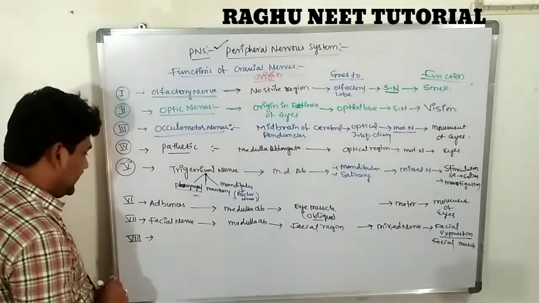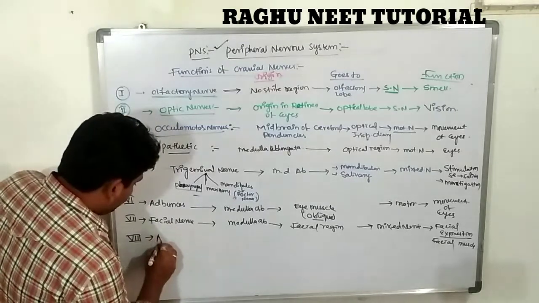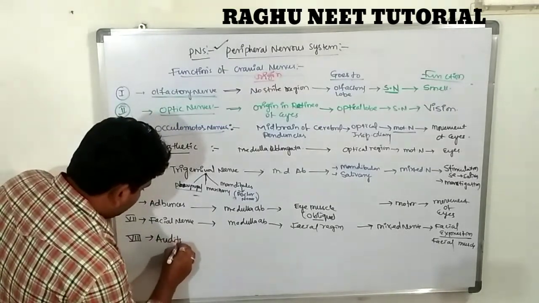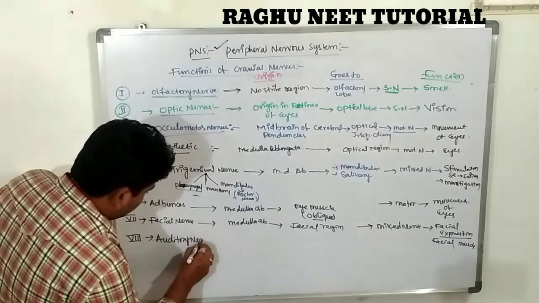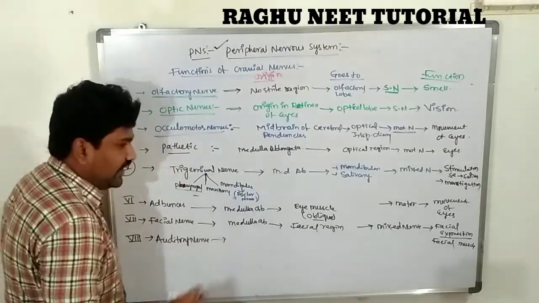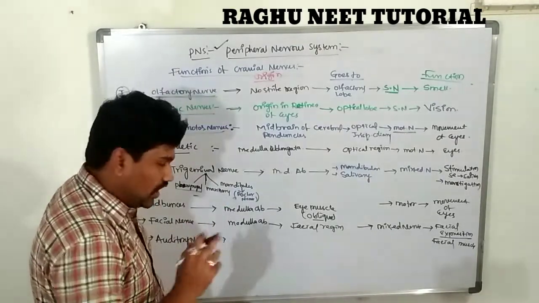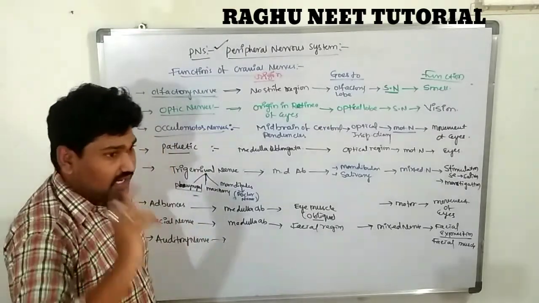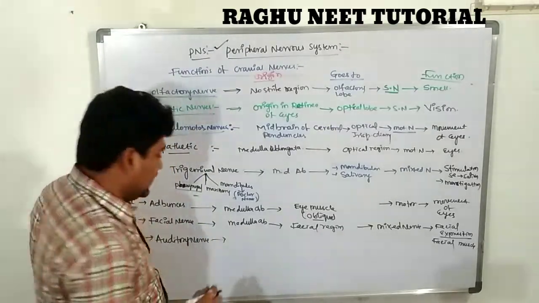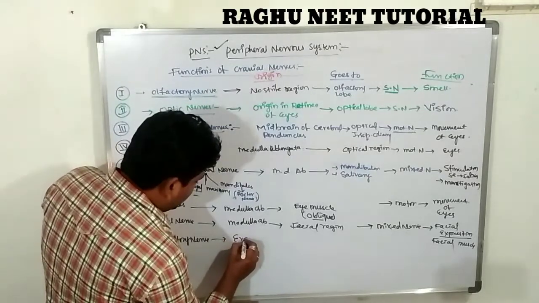Next one, the auditory nerve. This auditory nerve originates from the cochlea of the ear.